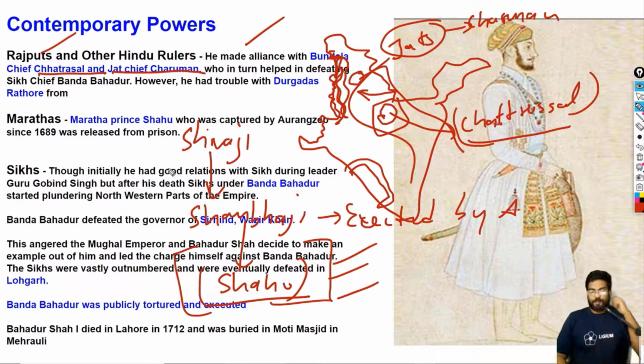Then Bahadur Shah died in 1712. He was already a very old man when he ascended to the throne. He was buried in Moti Masjid, and this Moti Masjid was built by Bahadur Shah himself.